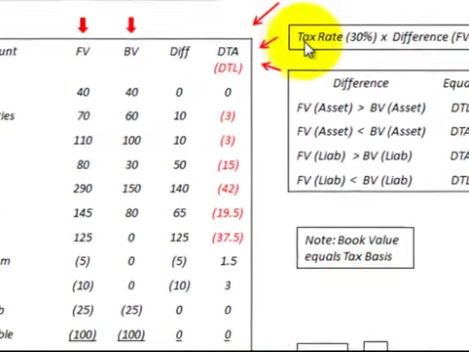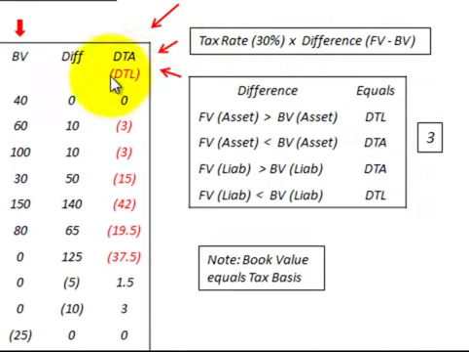We'll just take the tax rate that we have here, and we're using 30% times the difference between the fair value and the book value, and that we would list here as a deferred tax asset or a deferred tax liability amount. Now, to determine if it's a deferred tax asset or a deferred tax liability, we have to go through our little chart here. So I've got it set up where the difference equals either a deferred tax asset or a deferred tax liability.